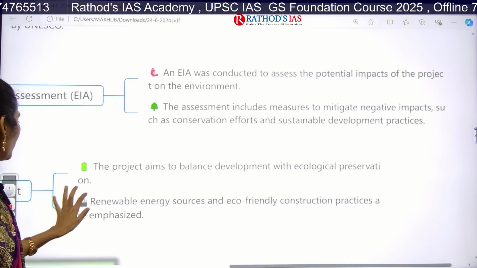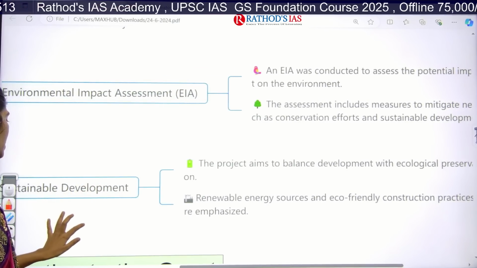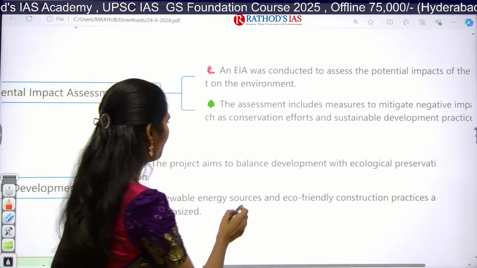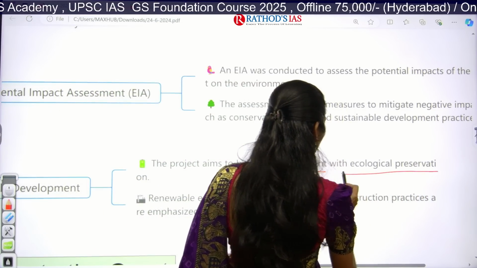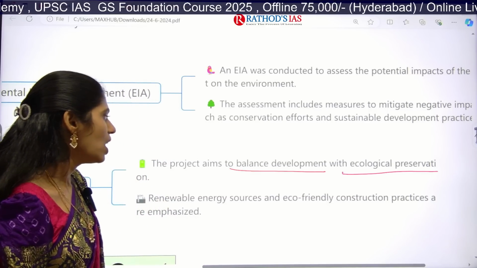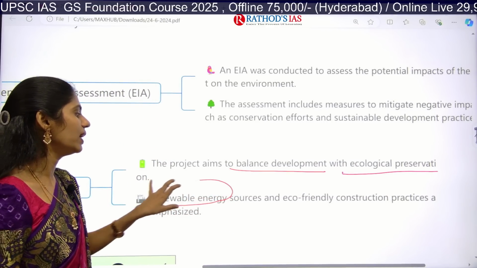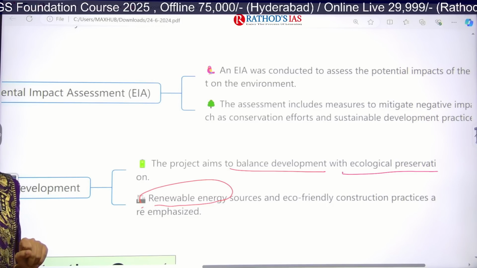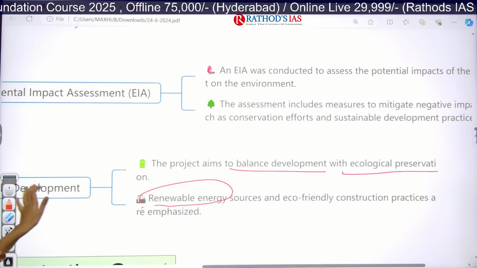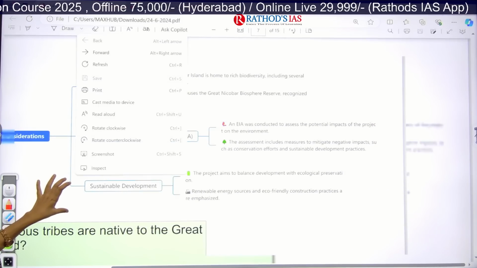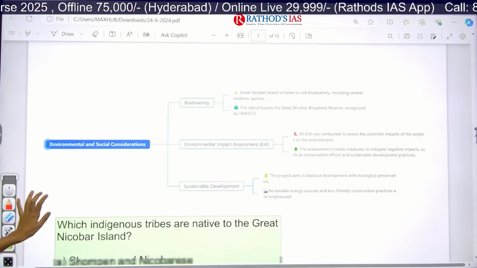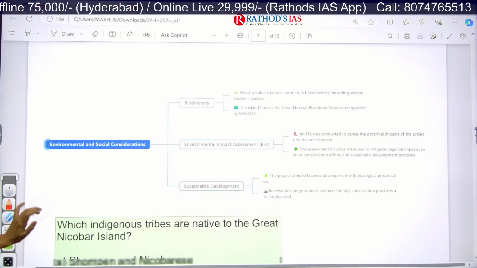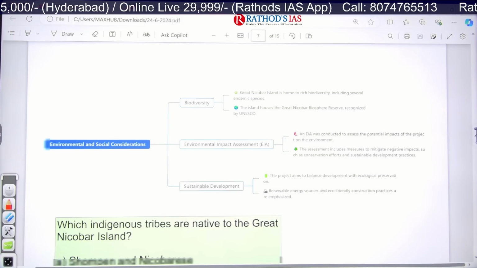And the next important one is sustainable development. This project is focusing on balanced development and on ecological preservation, and we are also focusing on renewable energy sources and eco-friendly construction practices. They need to be emphasized. So all these are some causes and impacts of this project. Okay, clear? And now let us see some important prelims based questions.